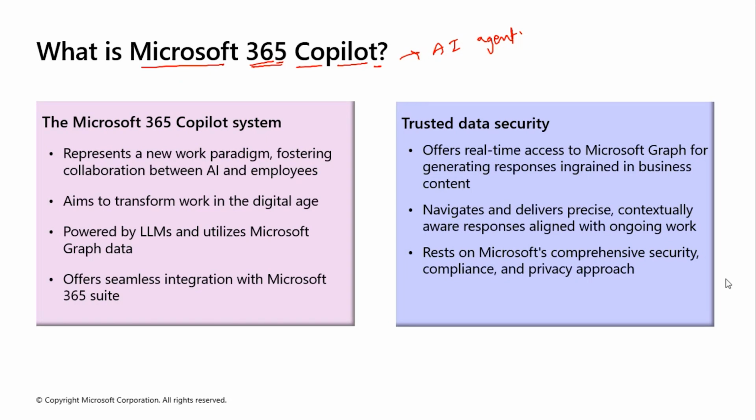In simple language, if you have to answer what is M365? It's a subscription from Microsoft, which offers multiple products. Okay. What about others? Any more answers? Anyone else would like to try? It is AI agent.